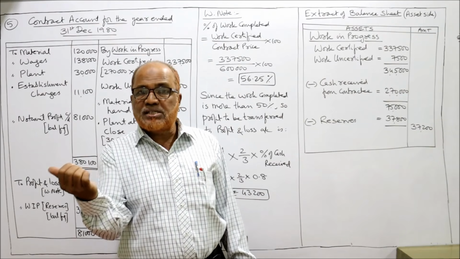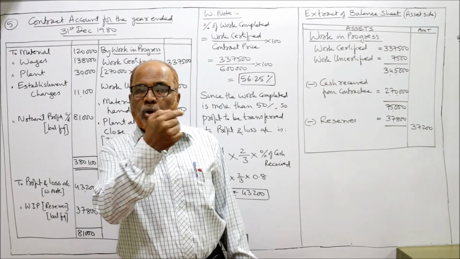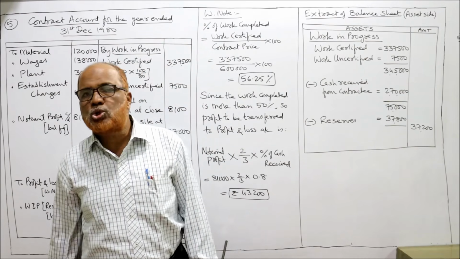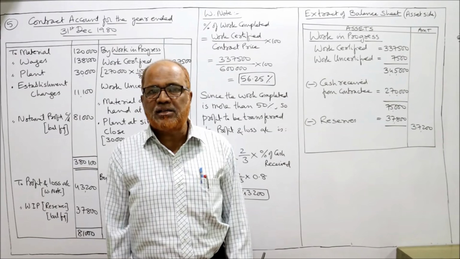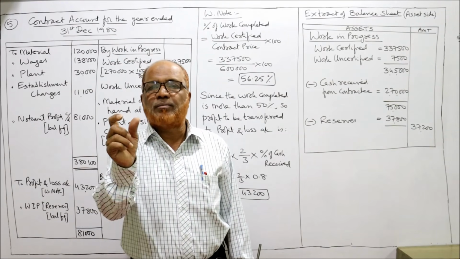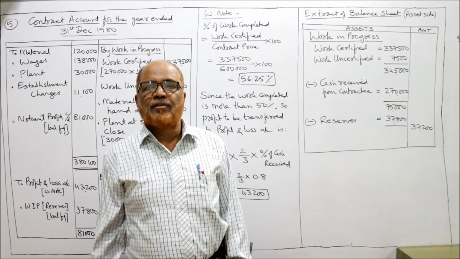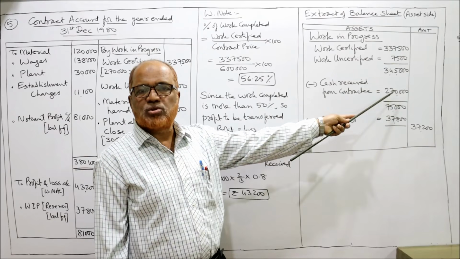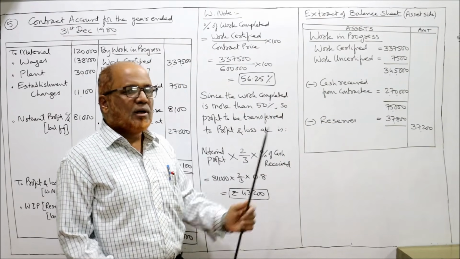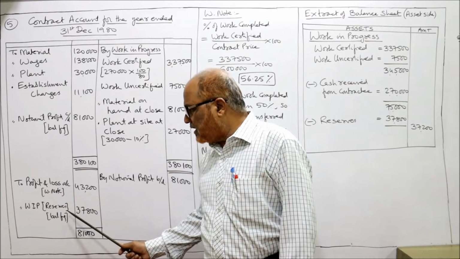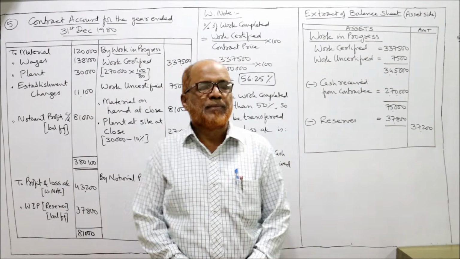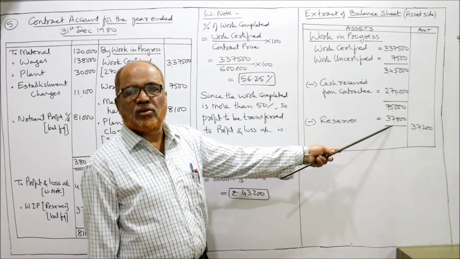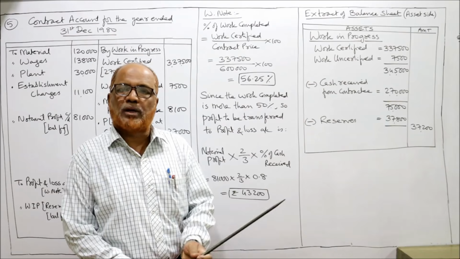Now the contractee's account is credited, so it would be shown on the liability side of the balance sheet. But it is customary not to show the contractee's account on the liability side; the amount received from the contractee will be deducted from work in progress. So cash received from contractee 2,70,000 is deducted. Then reserves. How much amount is transferred to reserve? Here you can see 37,800. So 37,800 is subtracted. So ultimately the final balance of work in progress is 37,200.